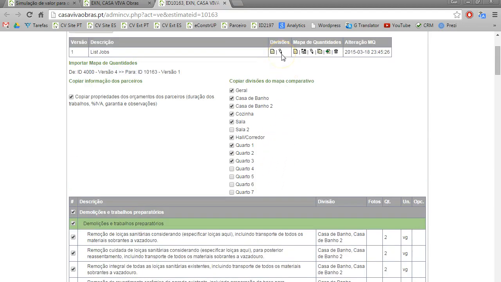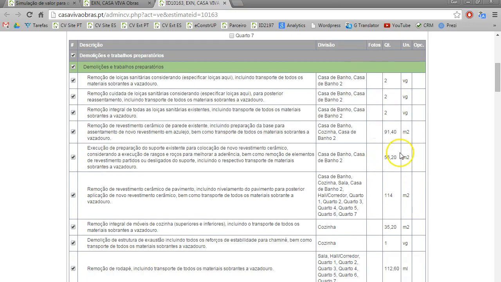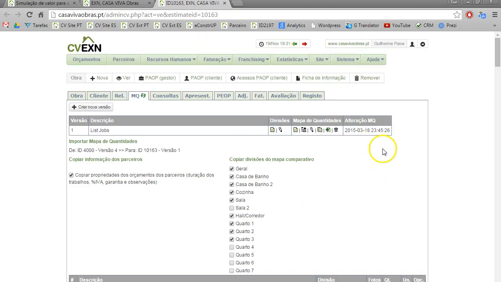I just would have to change the size of each division, because it calculates by itself automatically the size of the walls, the size for painting, the size of the floor, if I want to change the floor, if I want to put a ceiling, whatever. It calculates all of these automatically. So I'm not going to do it this way. Let's forget this way. Let's do it another way.